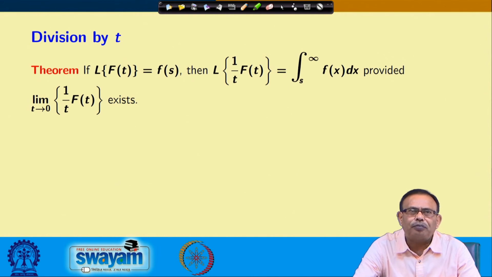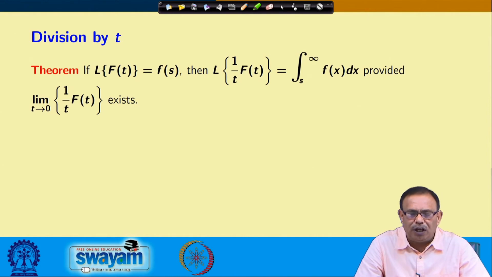Now, let us come to the division by t. If the Laplace transform of f(t) equals F(s), then consider the Laplace transform of (1/t) f(t). Earlier, we were multiplying f(t) by t. Now, if you divide f(t) by t, then the Laplace transform of f(t)/t equals the integral from s to infinity of F(x) dx, provided we assume one assumption, that the limit of f(t)/t as t approaches 0 exists.